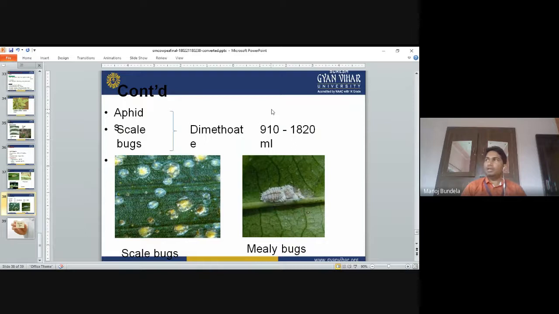We can use neem seed kernel extract, neem oil, and neemazole. So these are the different neem products we can use. These are also used to control insects. And Trichoderma we can use. So these are the different methods we can use to control aphids and insects. So we can control the viral disease.